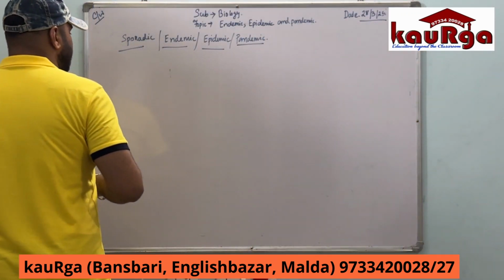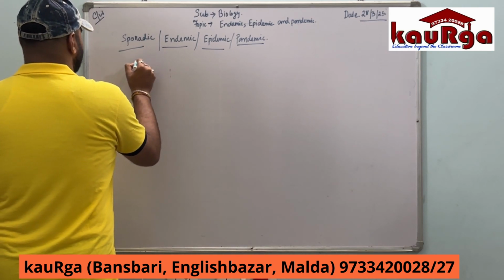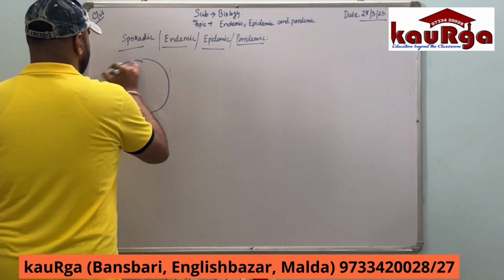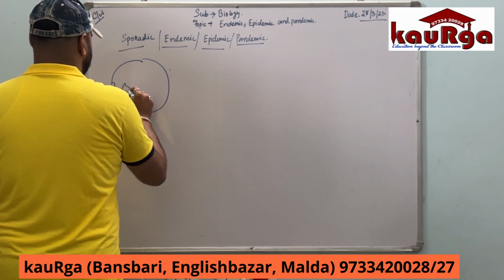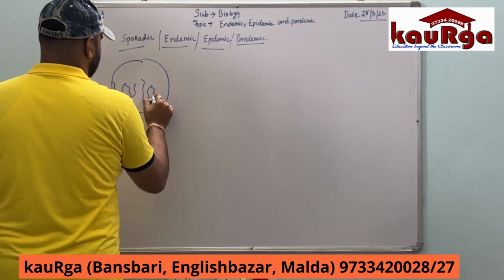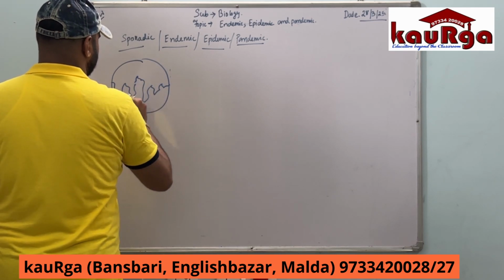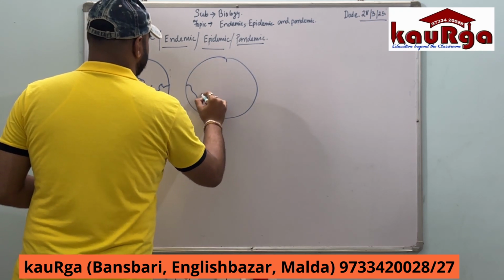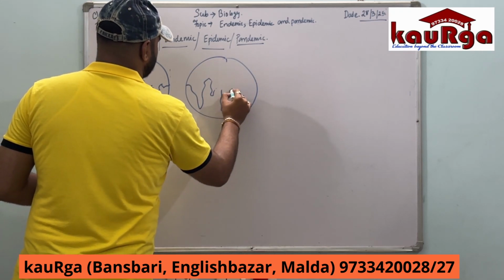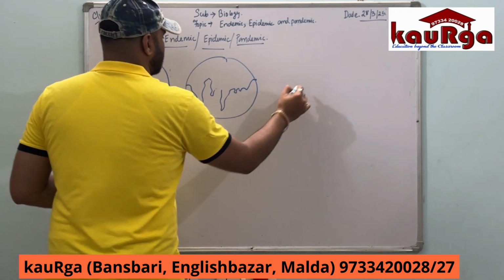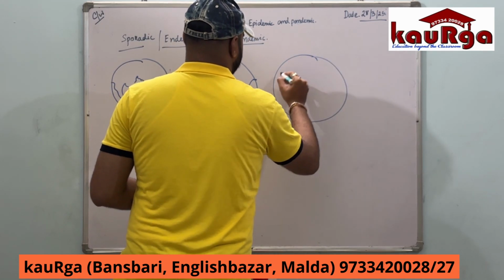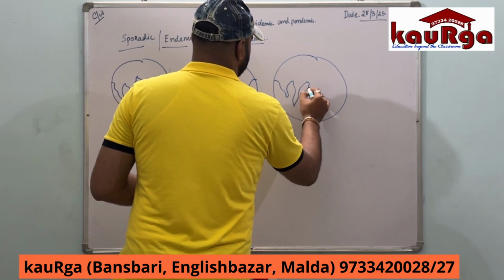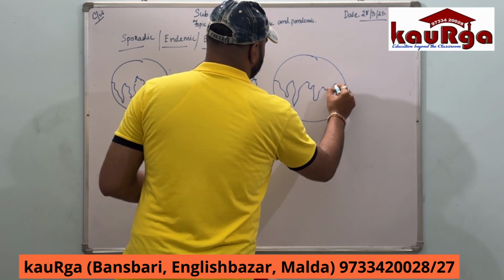Now, suppose let me draw a world region.